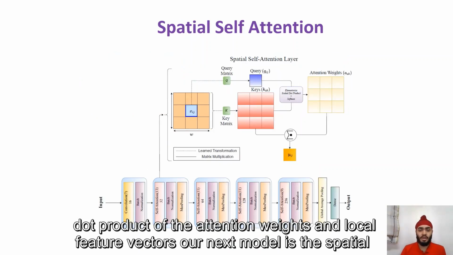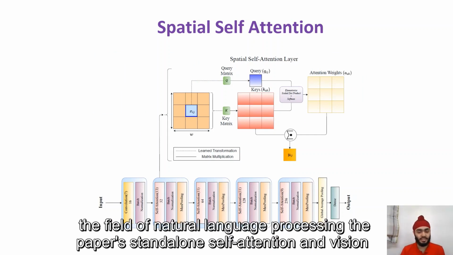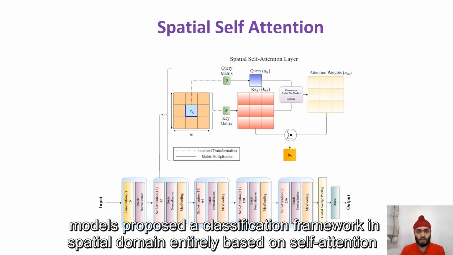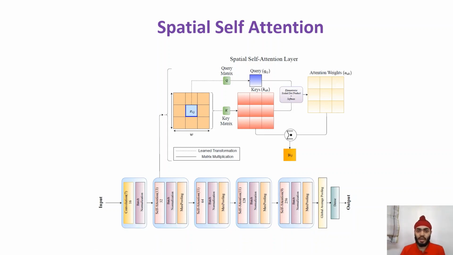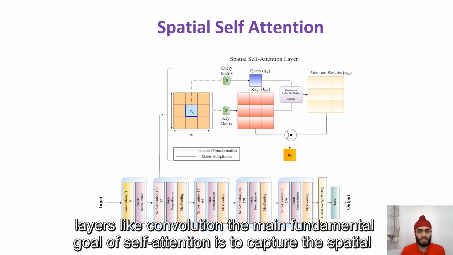Our next model is the spatial self-attention model. Inspired by the enormous success achieved by transformer networks in the field of natural language processing, the paper on standalone self-attention in vision models proposed a classification framework in spatial domain entirely based on self-attention. Here, in place of the baseline CNN, we replace all the convolutional blocks with self-attention layers.